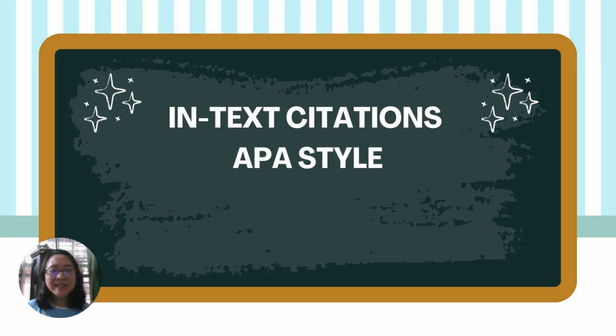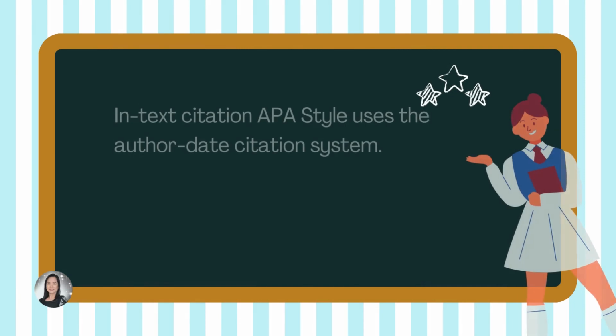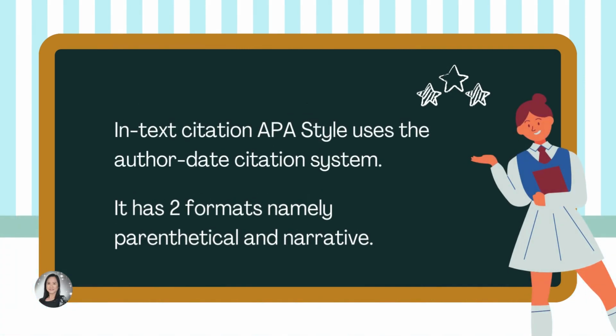Good day, everyone. Today, let's talk about in-text citations, APA style 7th edition. But first, let us define what is in-text citation. When we say in-text citation, you are citing an author in a text, in a sentence, or in a paragraph. We call that in-text citation. In-text citation, APA style uses the author-date citation system. It has two formats, namely parenthetical and narrative citation.